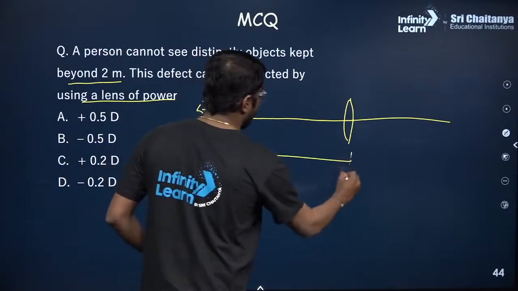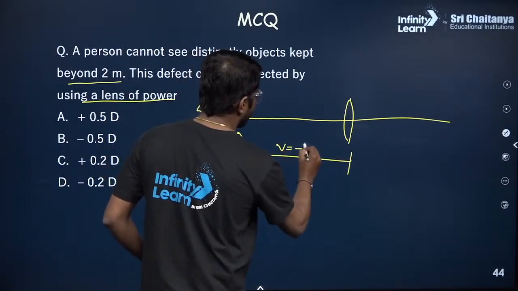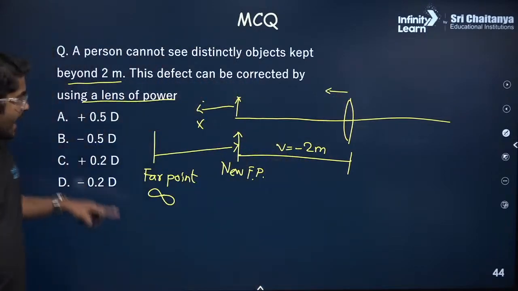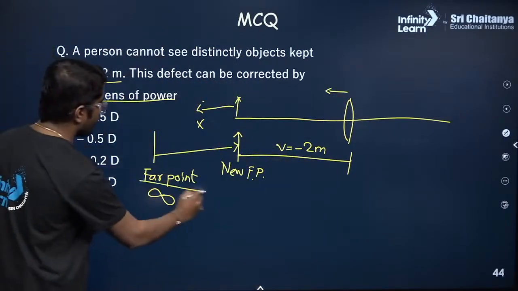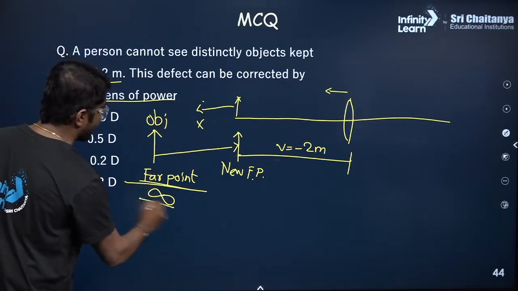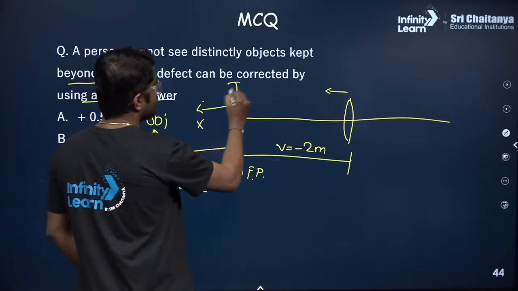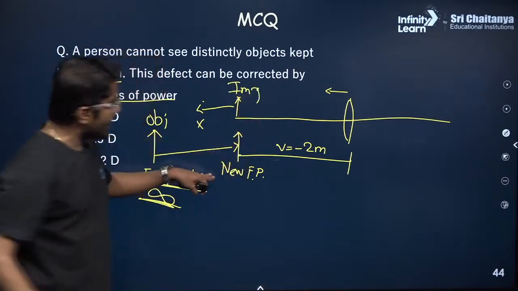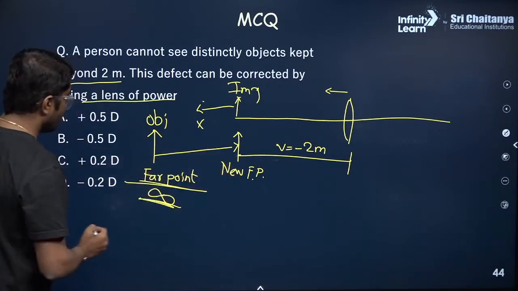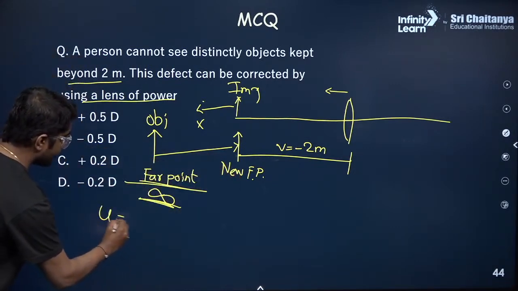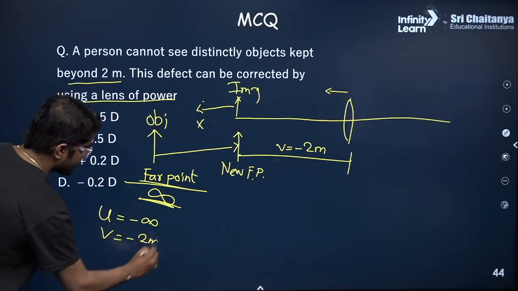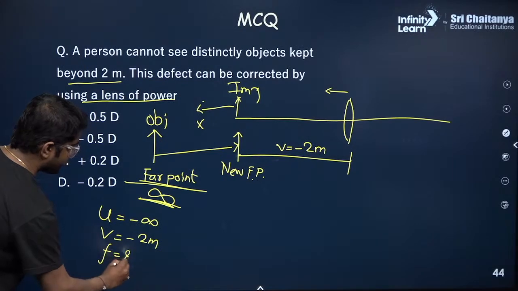So this will be our V, which is minus 2 meters. So this is on the left. And what should be there is a far point. So if you place an object at this location, which is at infinity, the image should be formed at the new far point. Correct? So now can you write down what are the given quantities? U is given as minus infinity, V is given as minus 2 meters. So we have to calculate the focal length.